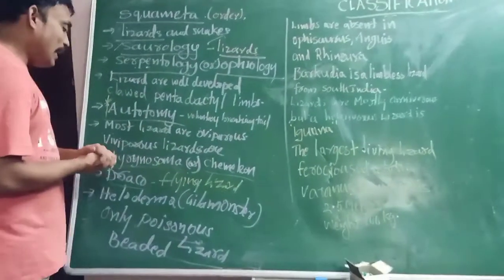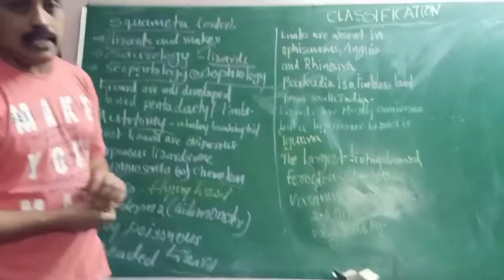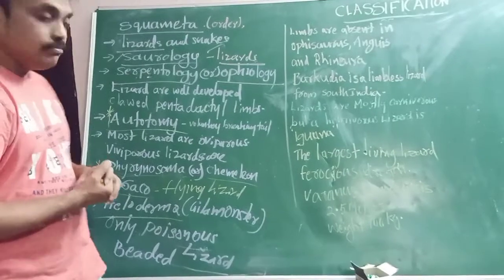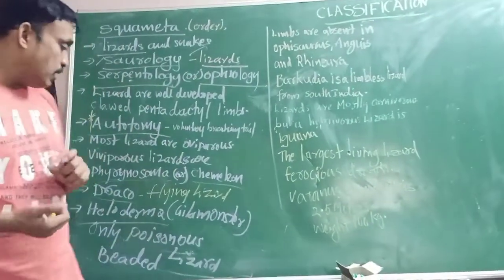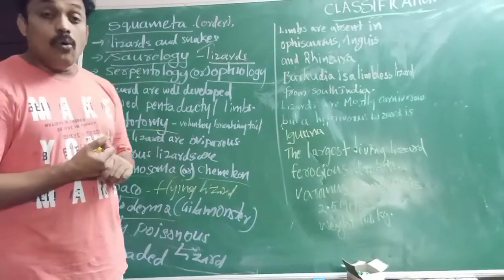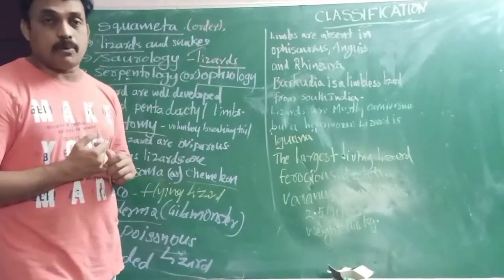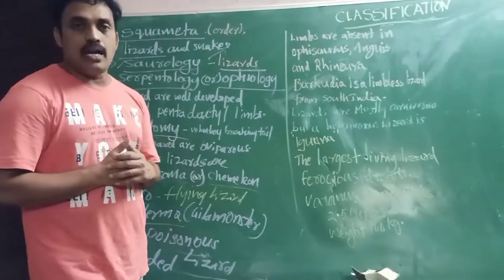Heloderma is very important. It is the Gila monster, also called the beaded lizard. It is the only poisonous lizard.